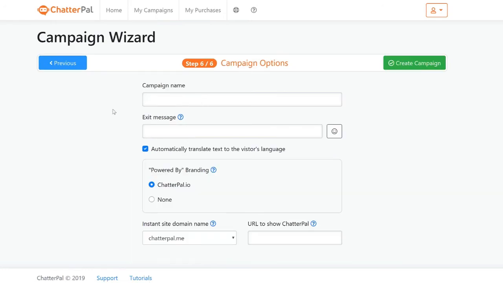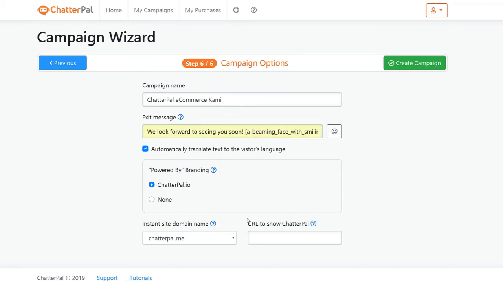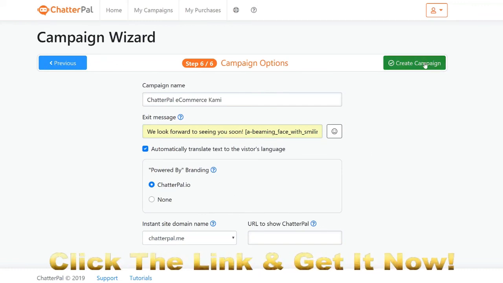And then you can just choose a campaign name. I'm just gonna choose e-commerce Cami, and then you can also put an exit message. I just created a simple message that says we look forward to seeing you soon, and I put a smiley face, which was the animated smiley face that you see right here. And then after that, I just click the next button where it's just create campaign.